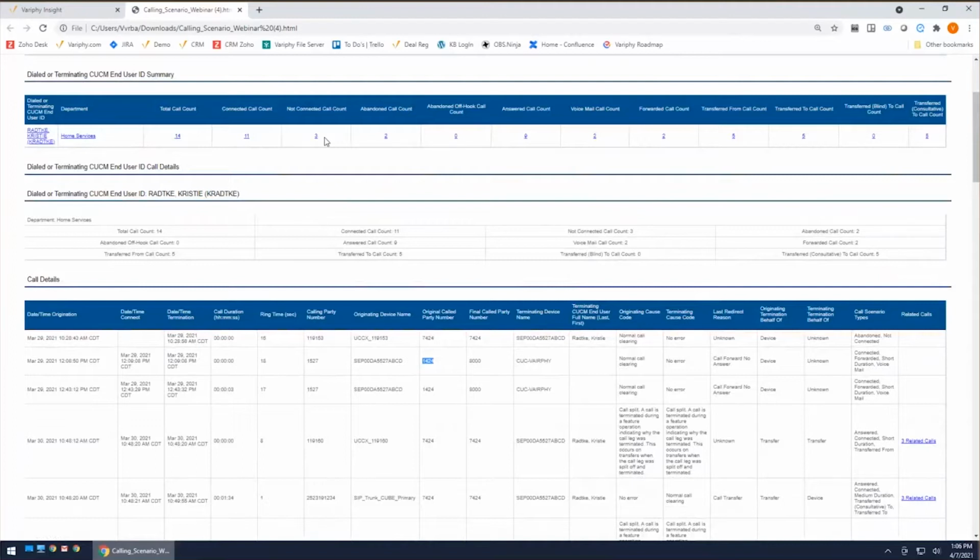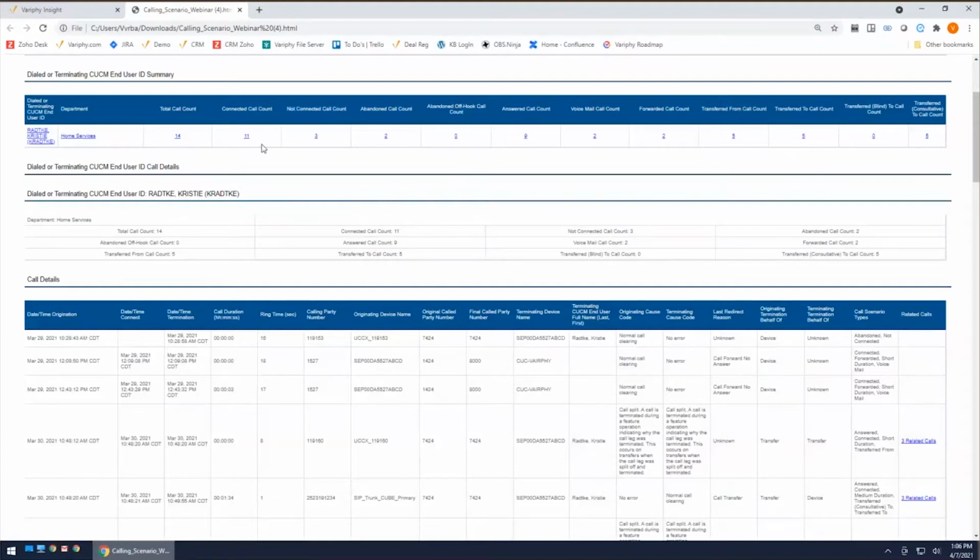But we're here to talk about what are the differences of some of these scenarios. What makes a connected call versus a not connected call versus an abandoned call? What we have here right off the bat is we can see we've got 3 not connected calls, but only 2 abandoned calls. So really, what's the difference? And that's what we're going to talk about. So let's start off with what a connected call is. A connected call is basically pretty simple.